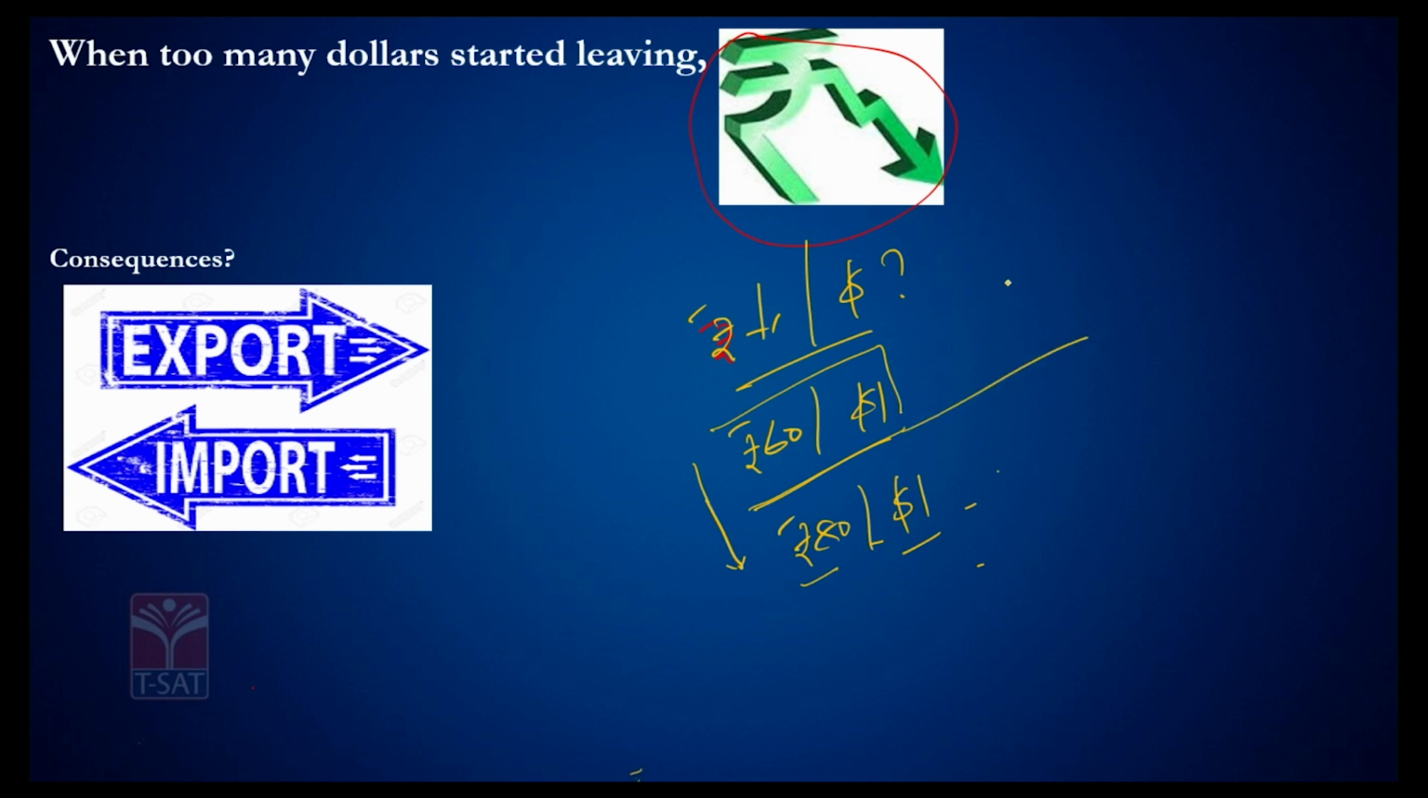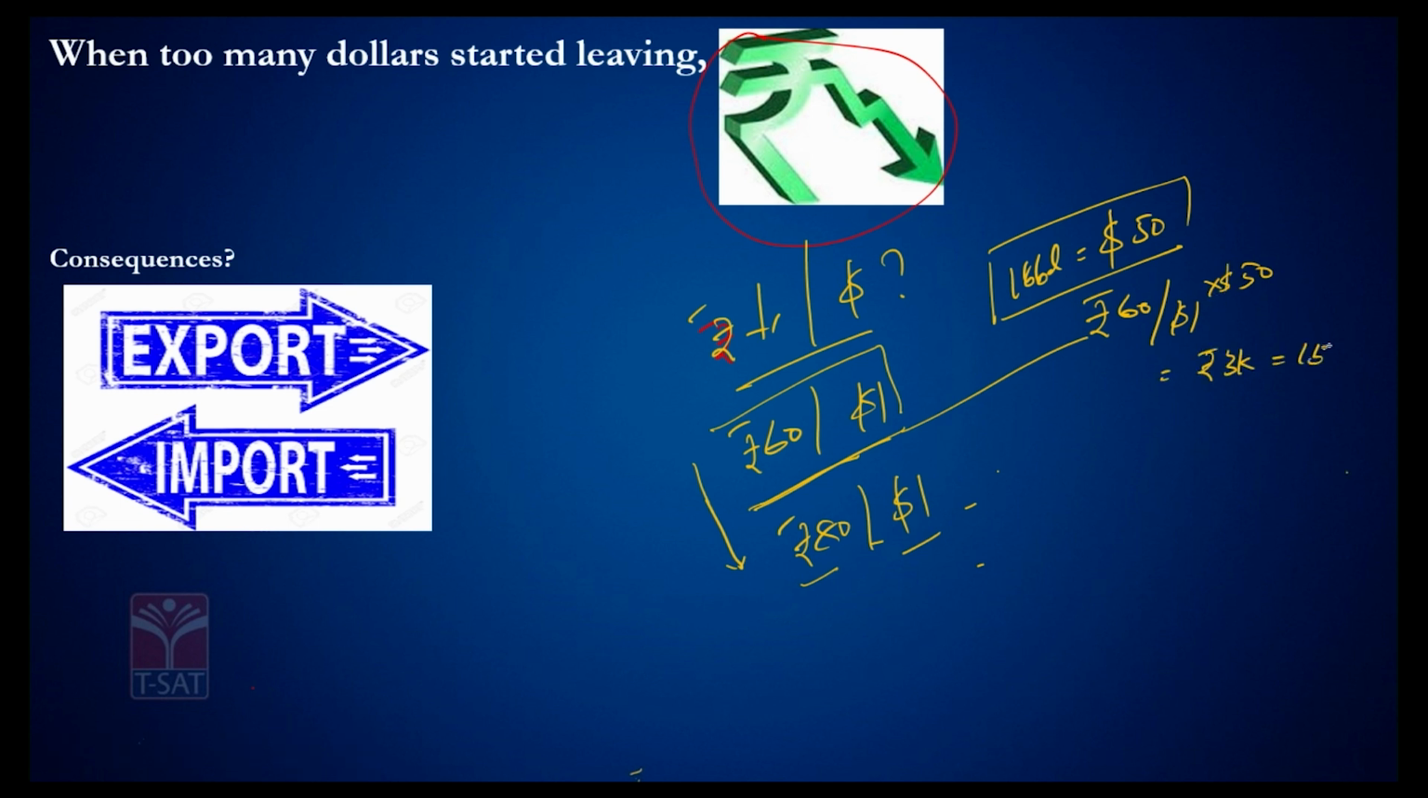Now let's imagine 1 barrel of crude oil is available at $50 in the global markets. And when 60 rupees can buy you a dollar in India, which means you need 60 rupees per dollar, and how many dollars do you need? $50 to buy 1 barrel of crude oil. So henceforth, what happens? With 3000 rupees, you would get 1 barrel of crude oil.